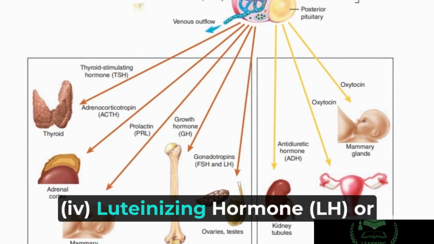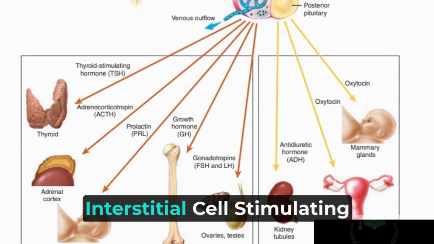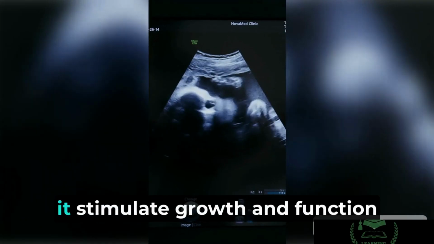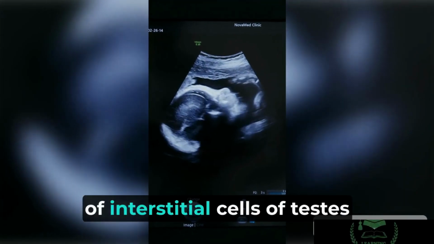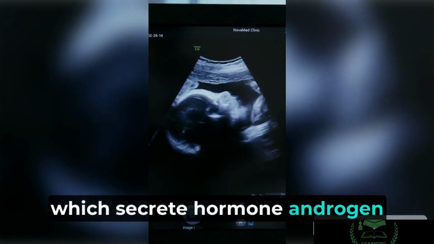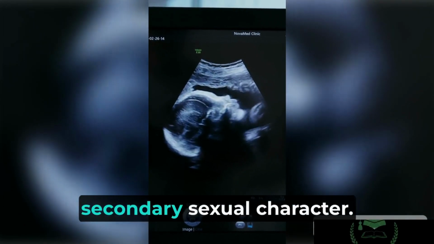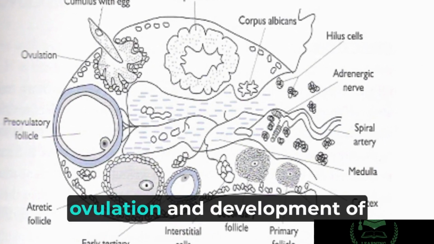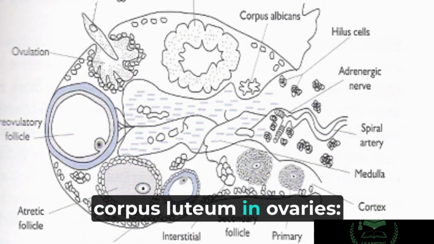IV. Luteinizing hormone, LH, or interstitial cell stimulating hormone, ICSH. In men, it stimulates growth and function of interstitial cells of testes which secrete hormone androgen to regulate development of secondary sexual character. In women, it helps in stimulating ovulation and development of corpus luteum in ovaries.